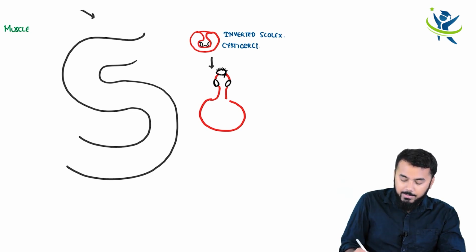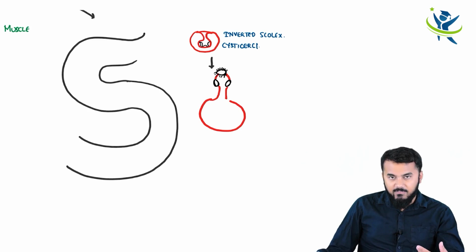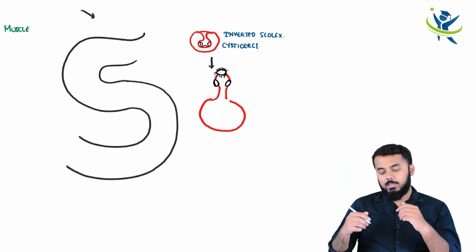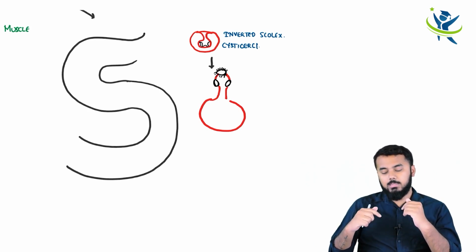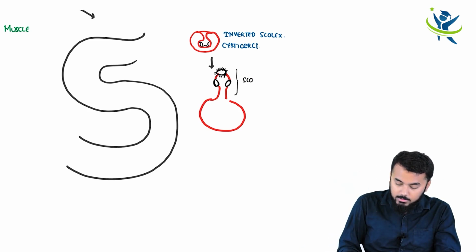You see, the scolex has got evaginated outside. The picture is very clear, right? In case of cysticerci, the scolex is invaginated inside that globe. Now look at this picture: from the cysticerci, the scolex has been evaginated outside. So this is called scolex.